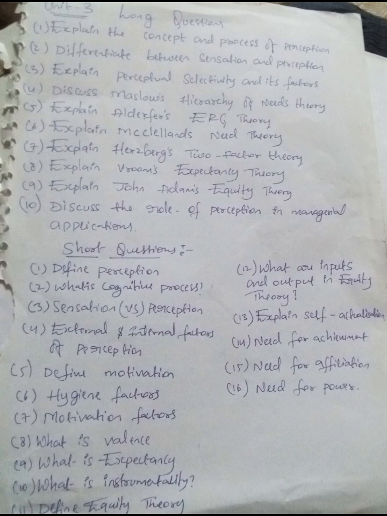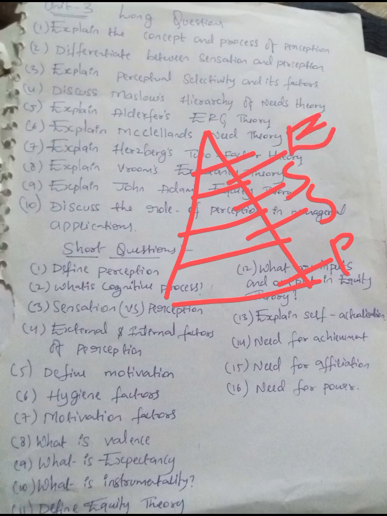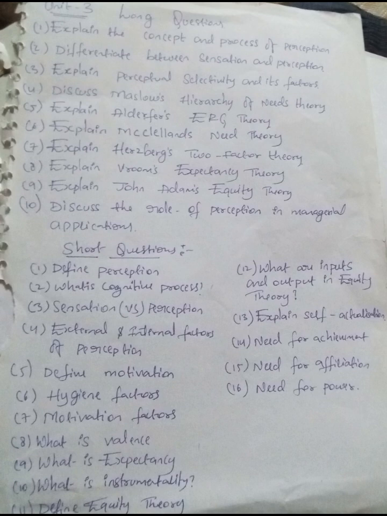One more question: discuss Maslow's hierarchy of needs theory. I already mentioned that a grid diagram will be there. The needs are physiological needs, safety needs, social needs, esteem needs, and last one, self-actualization needs. If you draw the pyramid diagram and write all these concepts, it is more than enough. Is that clear?